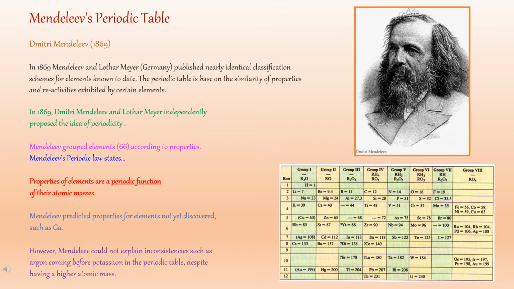Atomic mass of an element means the total number of proton and neutron present in nucleus of the atom. This means all of them used atomic mass as the main thread or a main feature for the classification of elements.